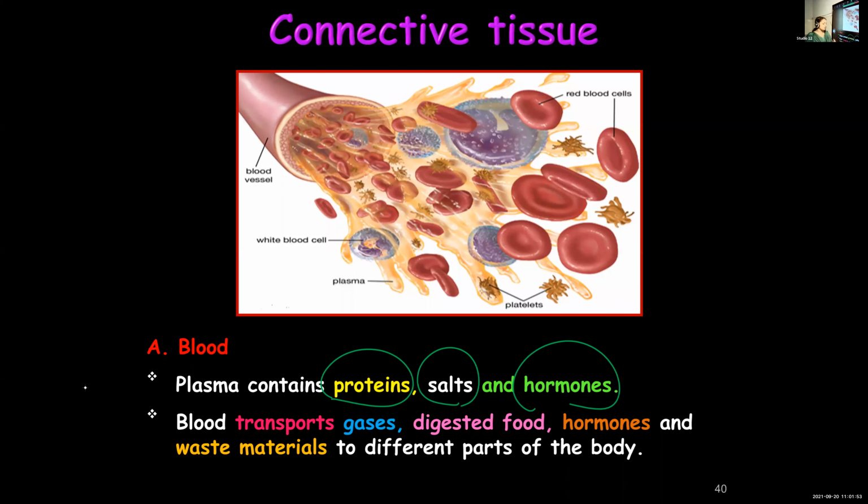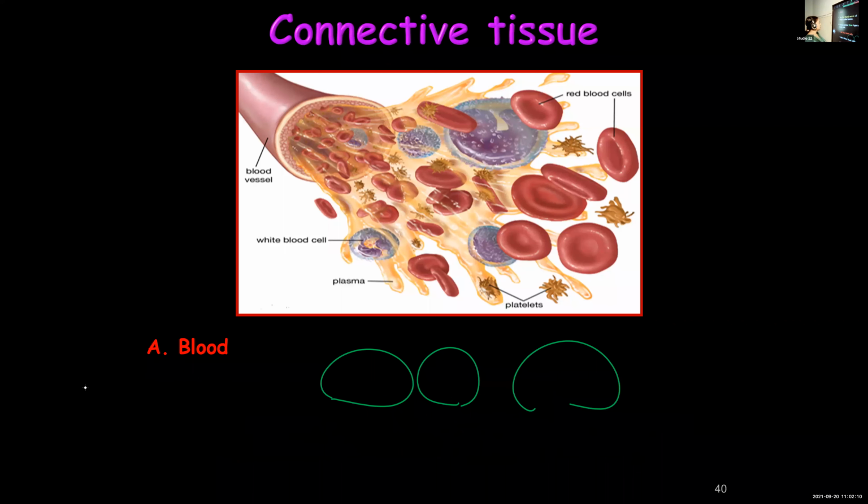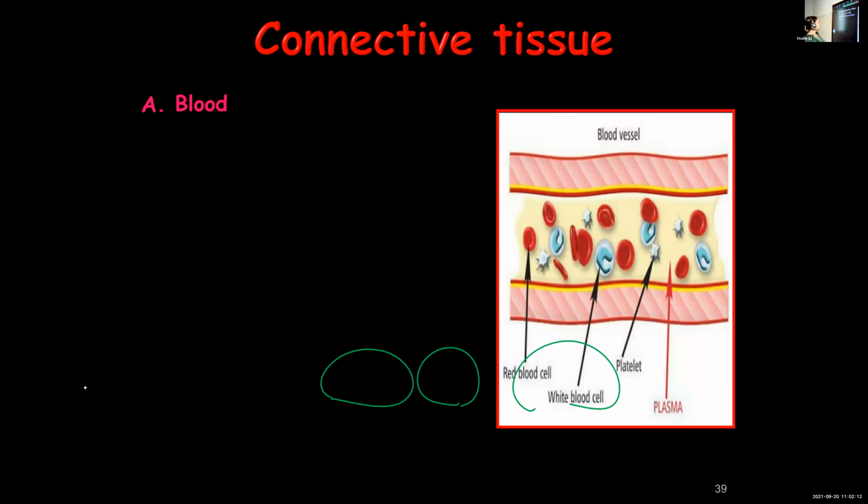Clear? Ma'am, that connective tissue slide, can you show? Connective tissue? Ma'am, that first slide. First slide you want to see? Yes, ma'am. This one.